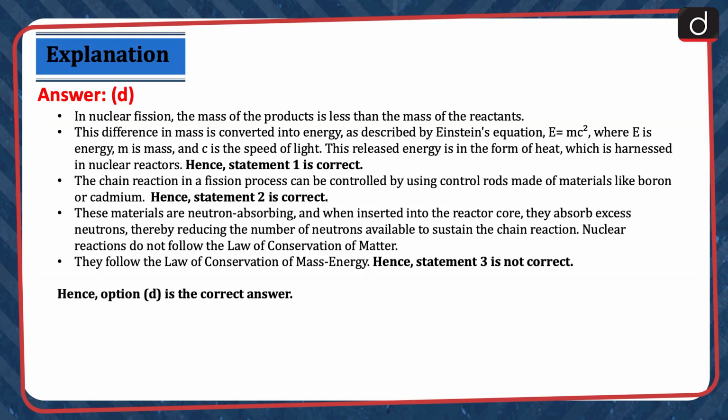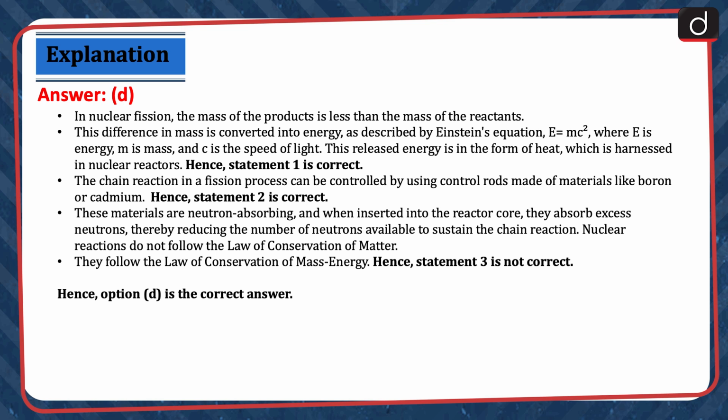In nuclear fission, the mass of the products is less than the mass of the reactants. This difference in mass is converted into energy as described by Einstein's equation E equals mc squared, where E is energy, m is mass, and c is the speed of light. This released energy is in the form of heat, which is harnessed in nuclear reactors. Hence, statement 1 is correct.